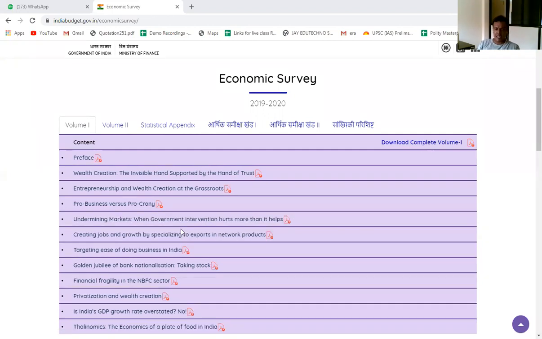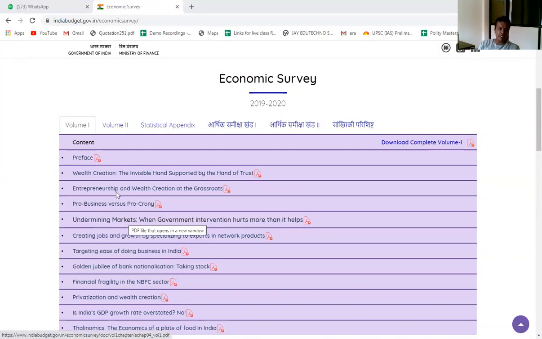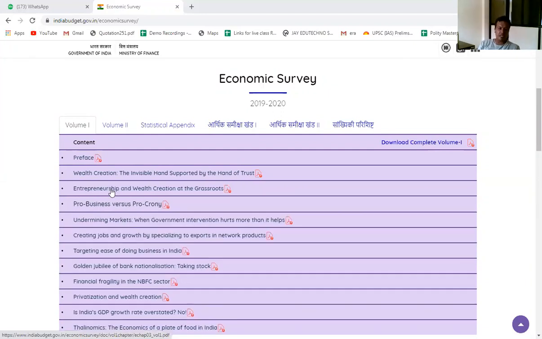As we know, the economic survey of India is a document published by the government of India, and obviously it will always support the policies of the government, such as privatization and encouraging more entrepreneurship at the grassroots level.